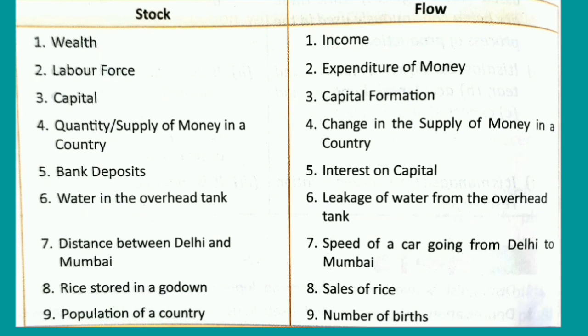Then speed of a car going from Delhi to Mumbai. If you are a good driver, then you can easily understand that the speed will always change. So distance between Delhi and Mumbai is a stock variable, whereas speed of a car going from Delhi to Mumbai is a flow variable. Then sale of rice, then number of births in a country. Keep in mind one more thing: population of a country is a stock variable, but number of births is considered a flow variable.